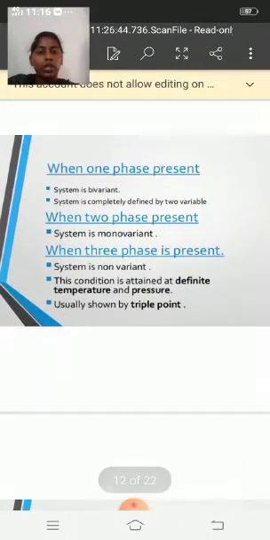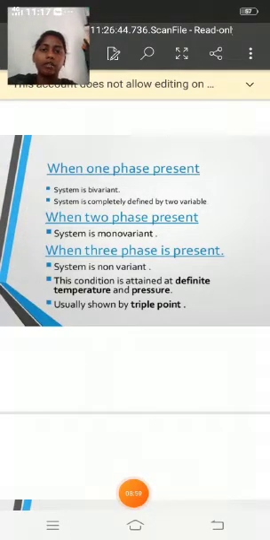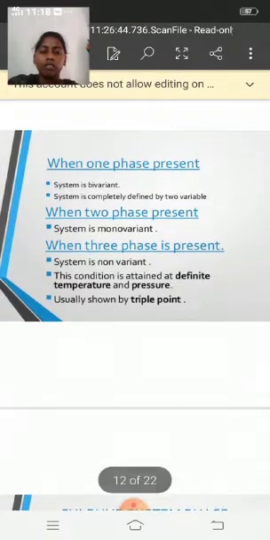Now we discuss the phase diagram for a one component system. Based on phases, systems are classified into three types: bivariant, monovariant and invariant. First, when one phase is present, the system is bivariant. The system is completely defined by two variables. When two phases are present, the system is monovariant. When three phases are present, the system is invariant. This condition is attained at a definite temperature and pressure, usually shown by the triple point. In the one component system, the triple point is very important.